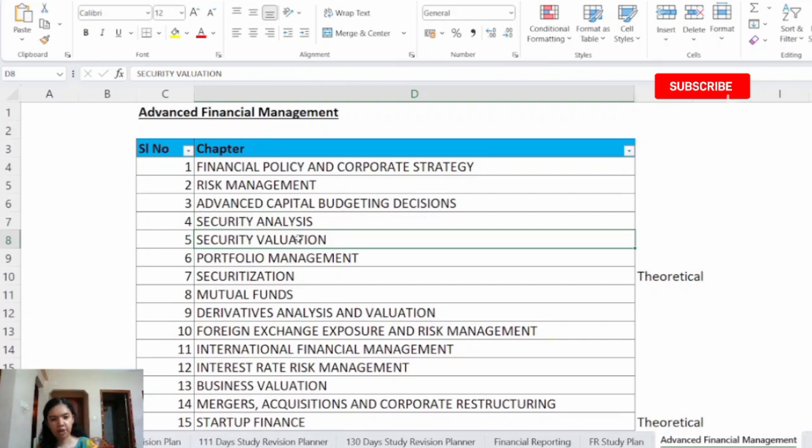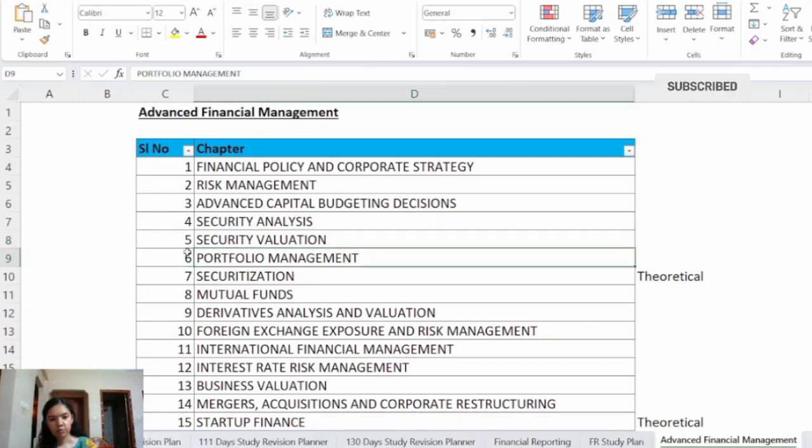Then we have chapter number 5, Security Valuation. This chapter comprises valuation of equity shares, valuation of bonds with focus on duration and yield curve, and it also has valuation of money market instruments. Money market instruments involve simple calculation, and one key point relating to them is that the life of these instruments is less than 1 year. And one more topic covered in this chapter was the difference between money market instruments and bonds.